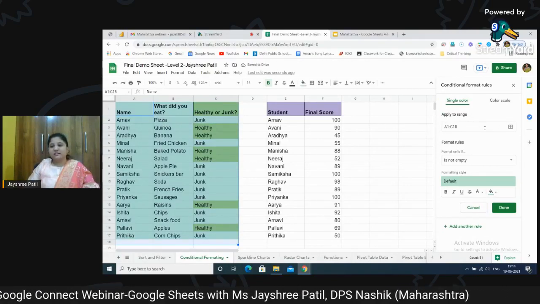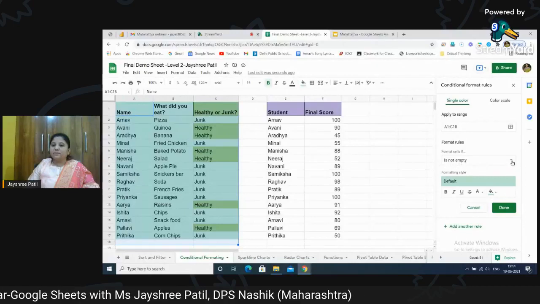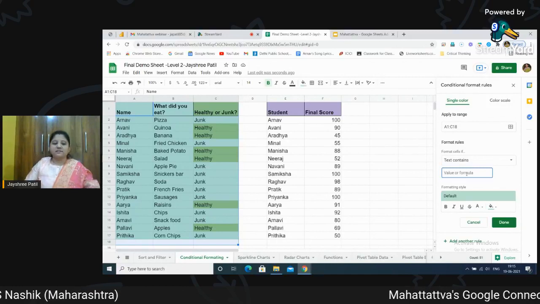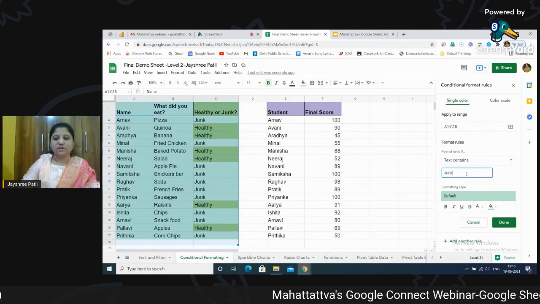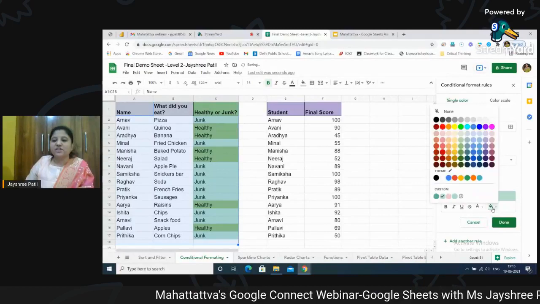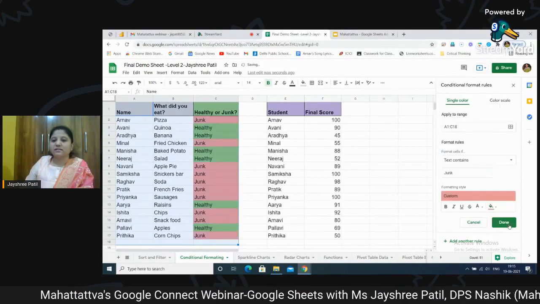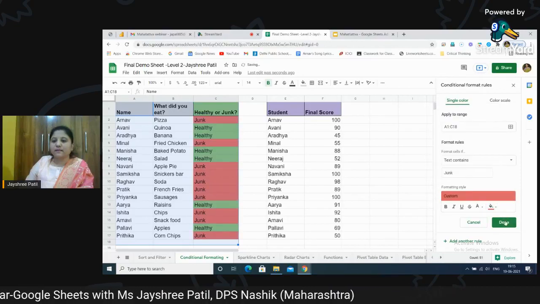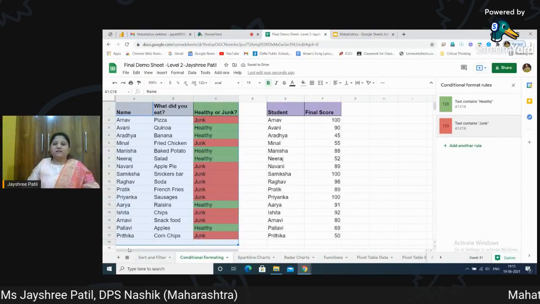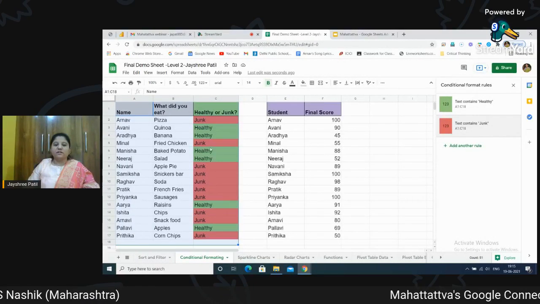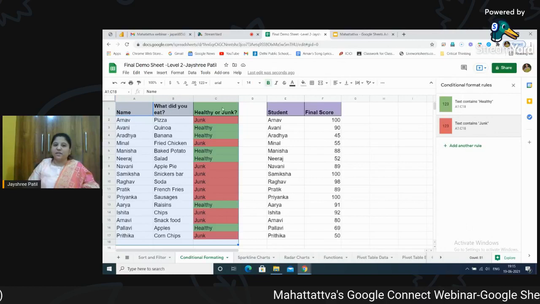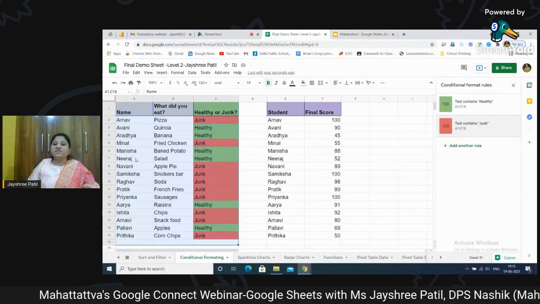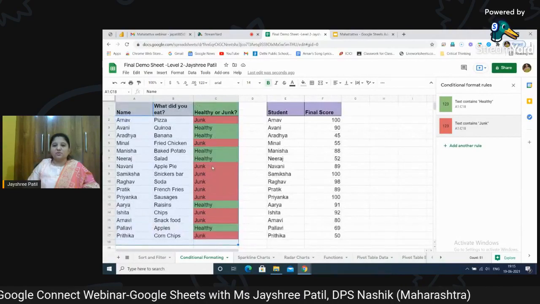Again, the cell range is selected automatically. Go over here and apply a rule, whichever you want to apply. So I'm again taking text contains. This time I'm giving the value junk. And then you can change color as per your requirement. And then just click on done. So now you can see that the data is formatted and whatever the category or whatever the condition was given by you, it is completely visible in front of you. This is called conditional formatting and we can apply different colors to it.